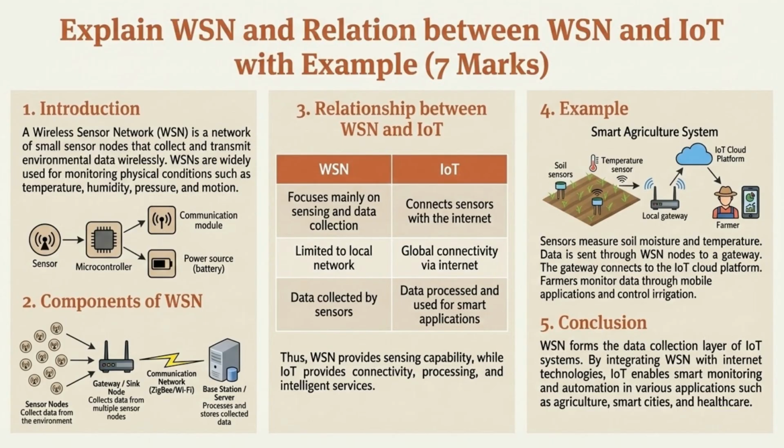A wireless sensor network, or WSN, is a network of sensor nodes that collect environmental data locally. WSN provides the sensing layer, while IoT adds global connectivity, processing, and intelligent services to that data.